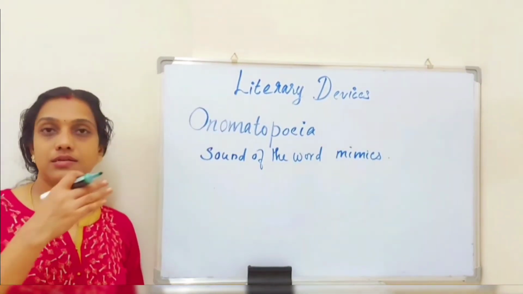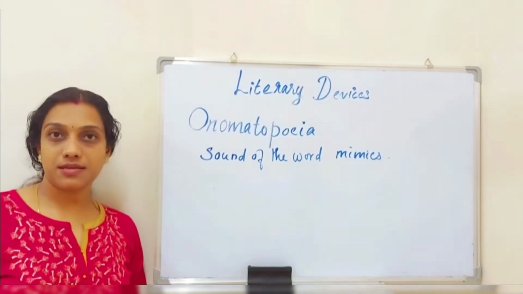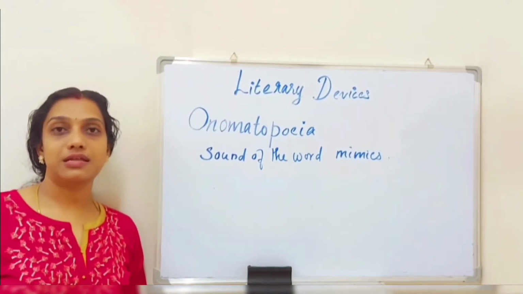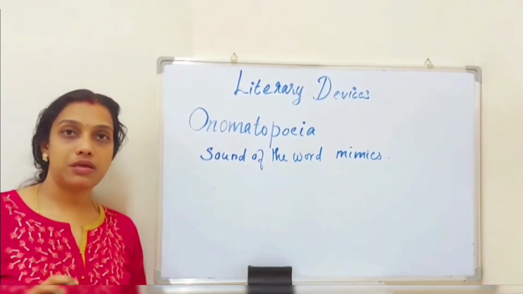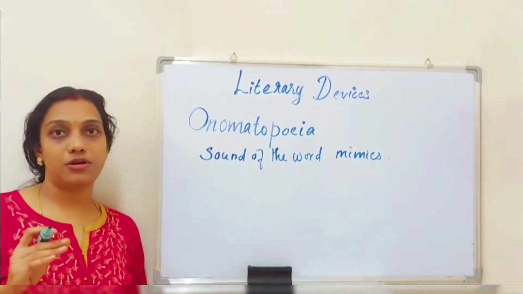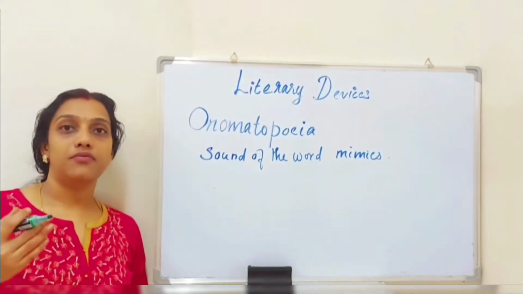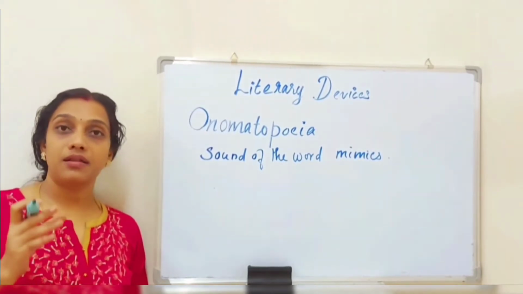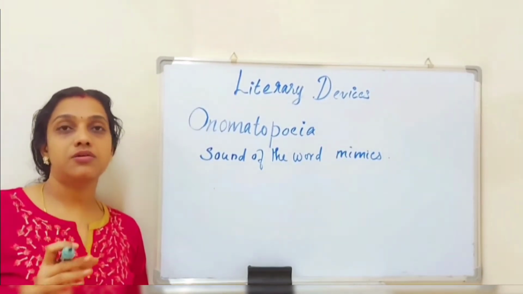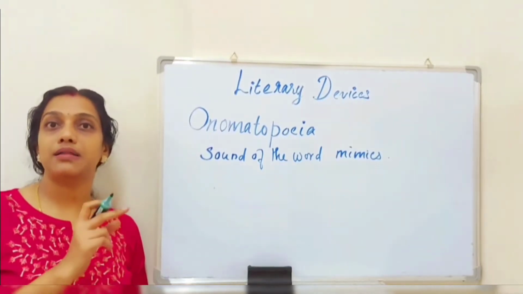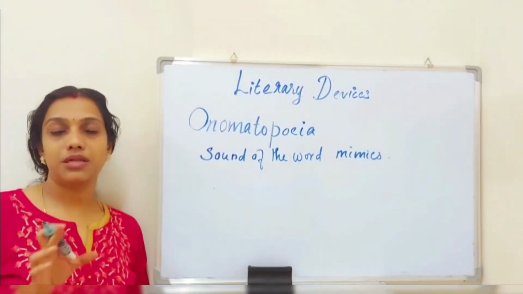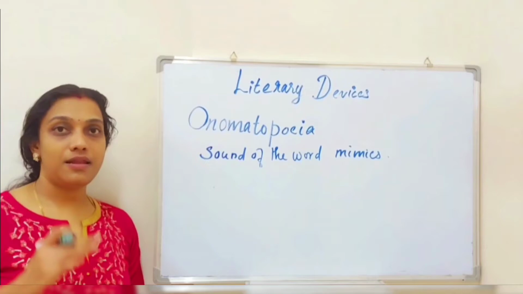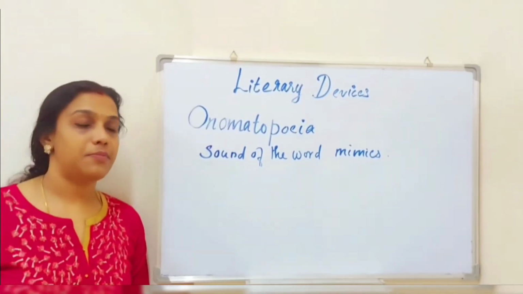Our next literary tool is onomatopoeia. Here the word will be mimicking the sound of that particular word. That is, when we are pronouncing a particular word, it will have a sound, and that sound will be matching the sound produced by that particular thing. A bit confused, right? Let's explain onomatopoeia with the help of an example.